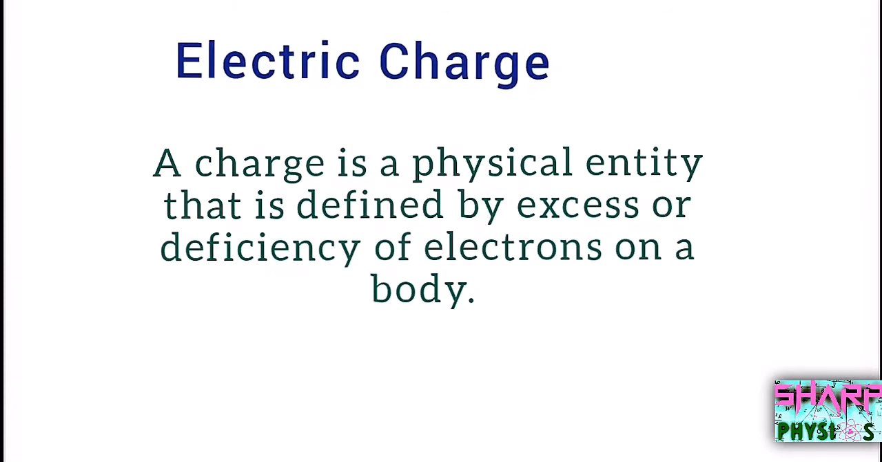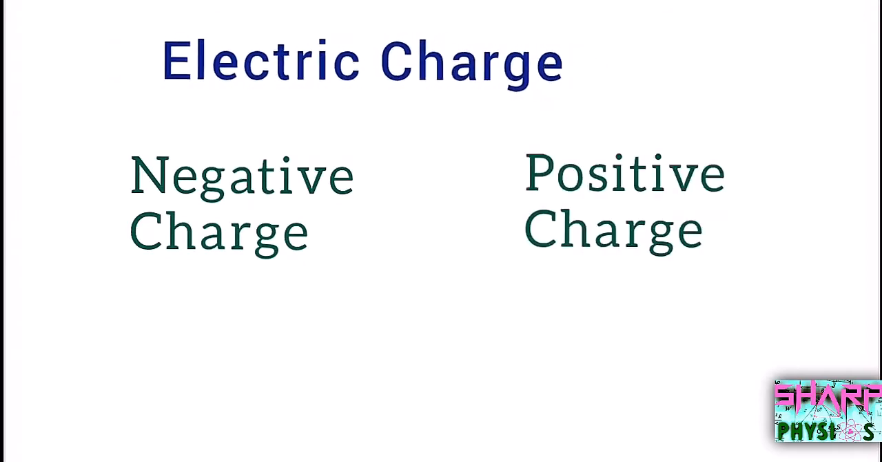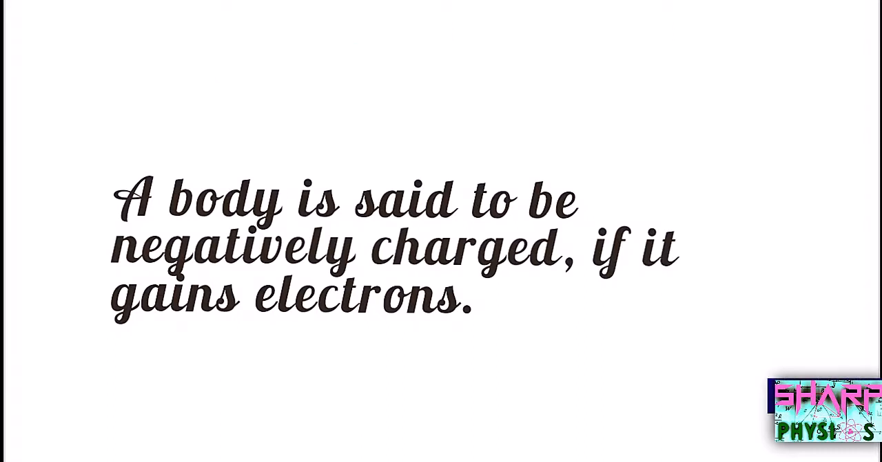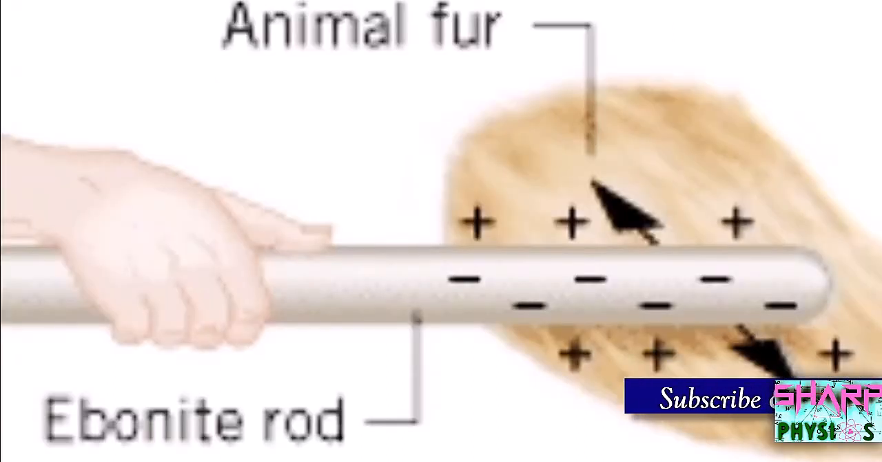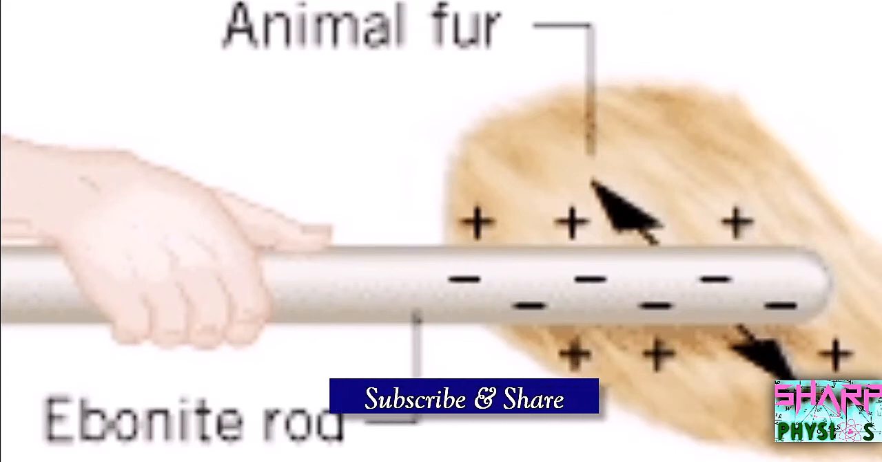First, we will see what's an electric charge. A charge is a physical entity that is defined by excess or deficiency of electrons on a body. This electric charge can be classified into two types, negative charge and positive charge. A body is said to be negatively charged if it gains electrons. For example, when an ebonite rod is rubbed on a fur, a negative charge is acquired.